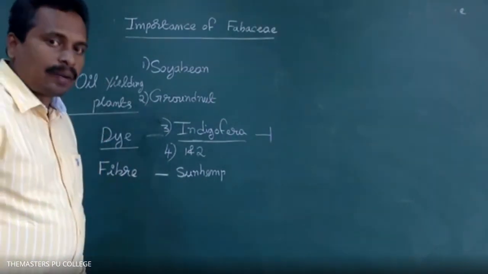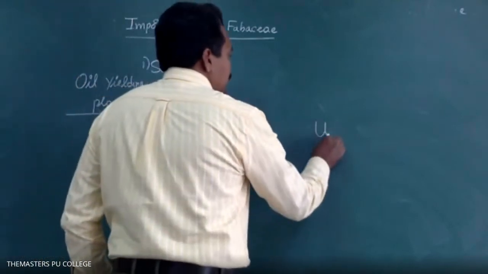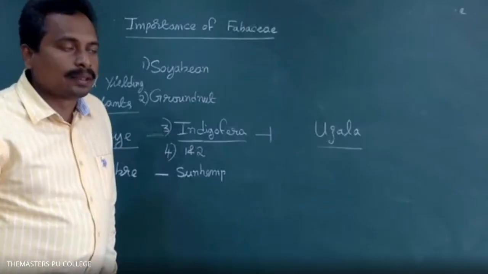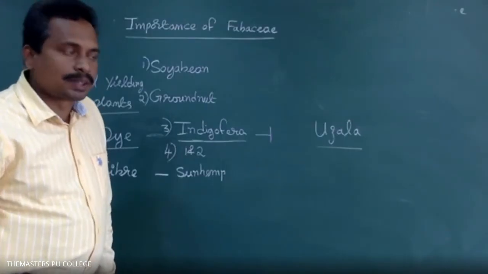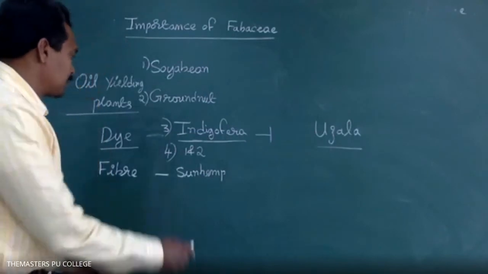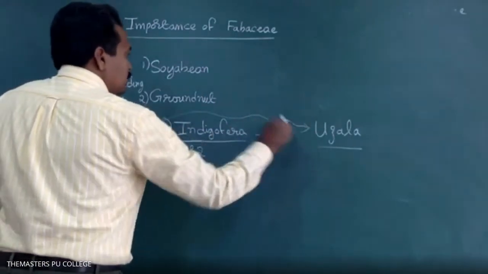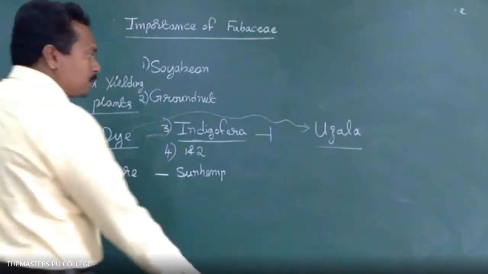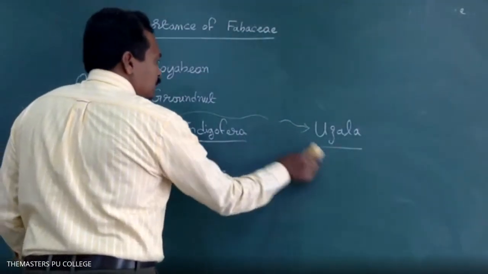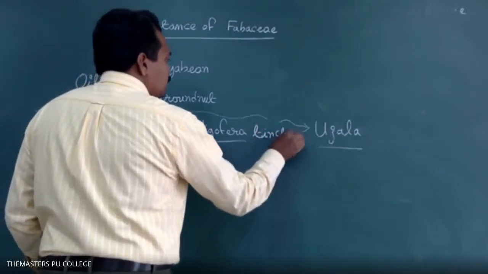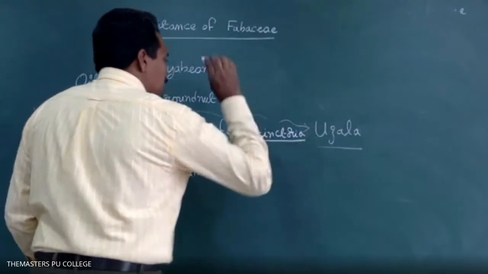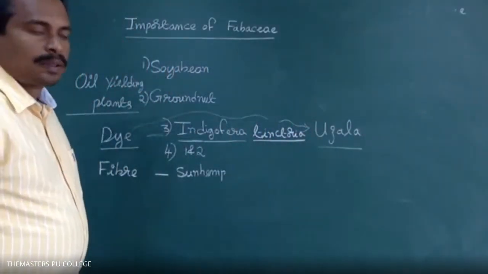Have you heard about Ujala? Yes, sir. That is a blue color dye, used for cloth shading. It is extracted from the Indigofera tinctoria plant. Indigofera is the genus, tinctoria is the species.